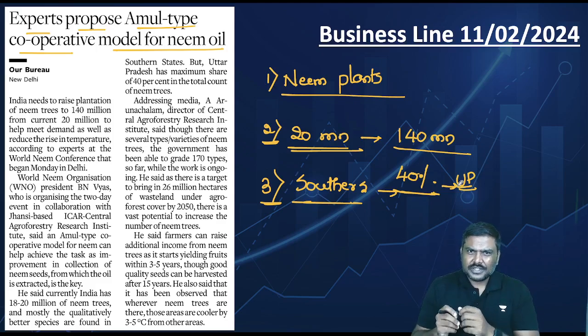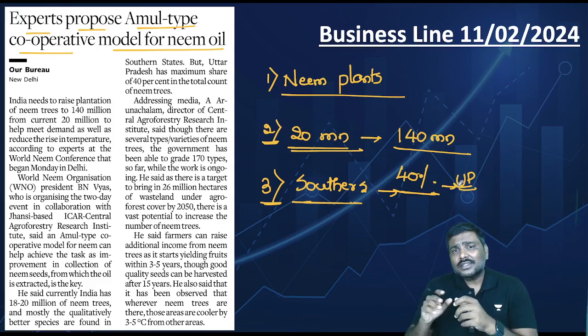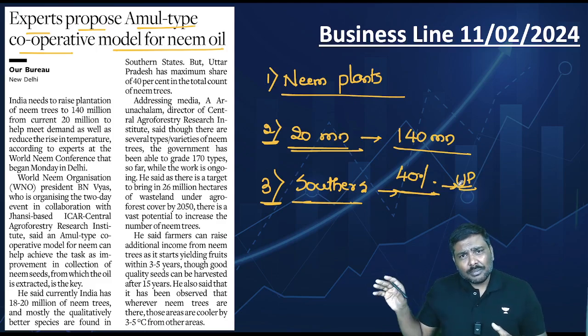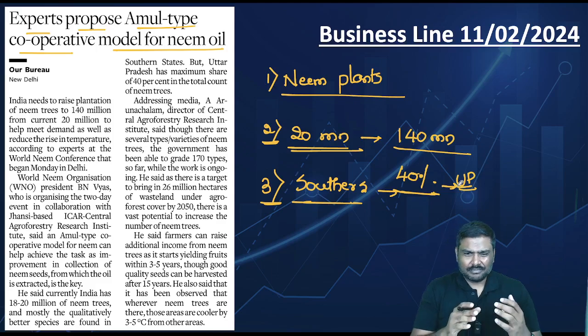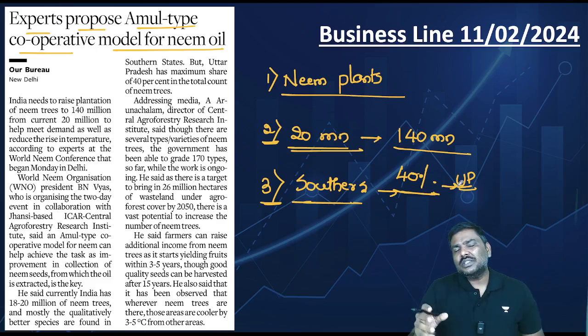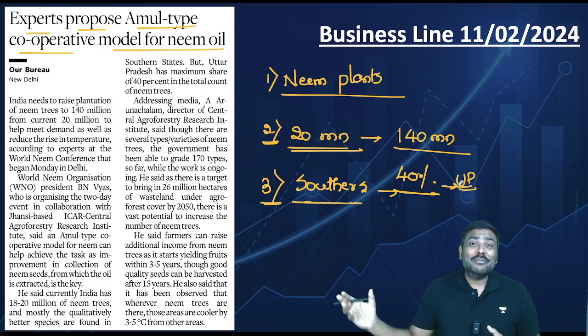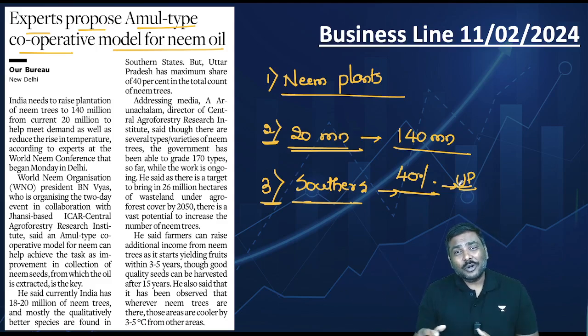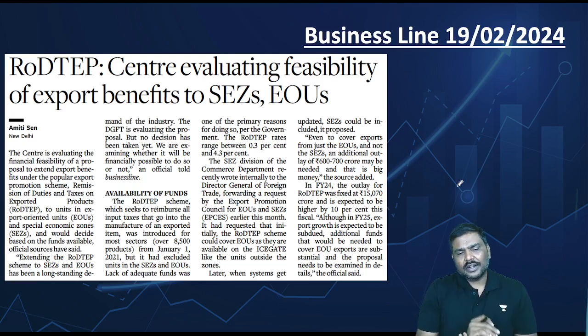Take only these points. Apart from this, they also gave information regarding how many types of neem plants are there, how many of them are available in India, etc. But beyond this, I don't think UPSC will ask you a question, let's say in the mains examination, to write about the utility of a neem plant in India. But these are the important points. The last article for the day.